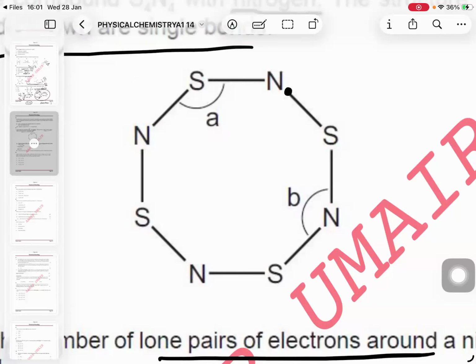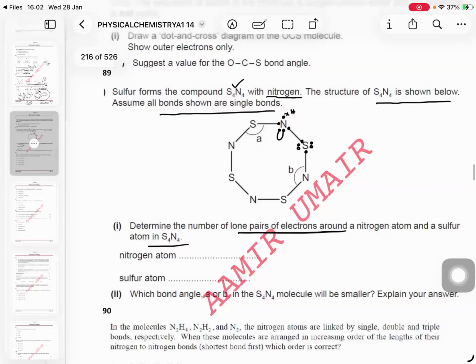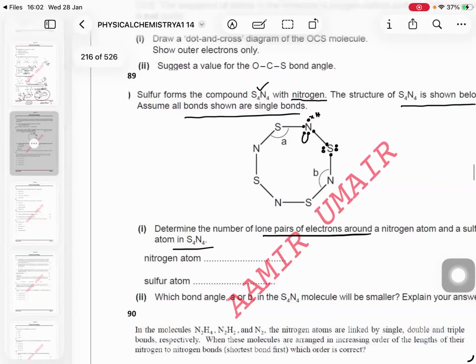Nitrogen has 1, 2, 3, 4, 5 electrons. If let's say it makes one more bond with the hydrogen, I'm just considering it for the sake of clarity. So how many lone pairs left? One lone pair is left here. And if the sulfur has 1, 2, 3, 4, 5, 6 electrons, how many lone pairs left? Two lone pairs, and over there? One lone pair. So nitrogen atom has one lone pair, and sulfur atom has how many lone pairs?